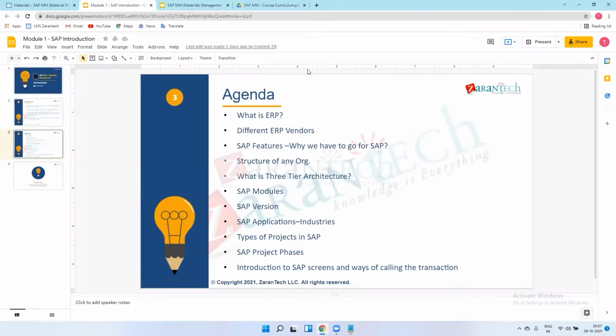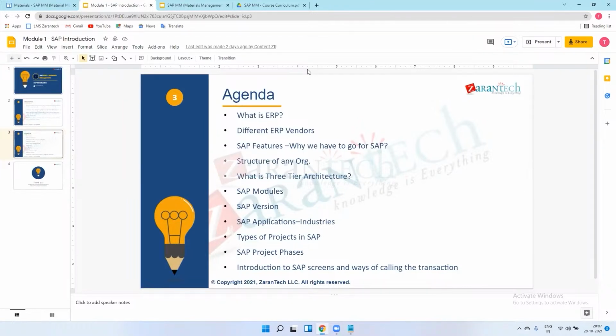So, SAP project phases. If we are working for one client, let's say we are working for Google, and we as ZaranTech are the vendor for Google, and Google is our client.